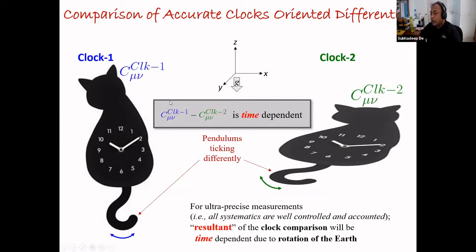So if you can measure very precisely the difference, C mu nu for clock 1 minus C mu nu for clock 2, multiplied by this tensor component T. Since it's an identical clock, T is the same for both clocks. T depends on atomic properties. Both are ytterbium ion clocks, so T is constant. That's why I'm saying you are just measuring the difference between C mu nu for two different clocks over a year. Then if the clocks are sensitive enough, you will see this quantity changing over a year.